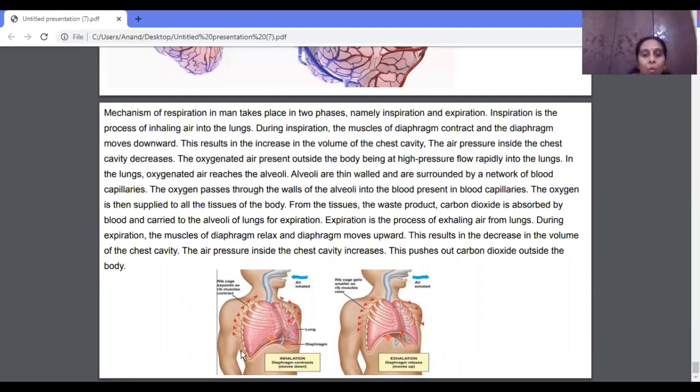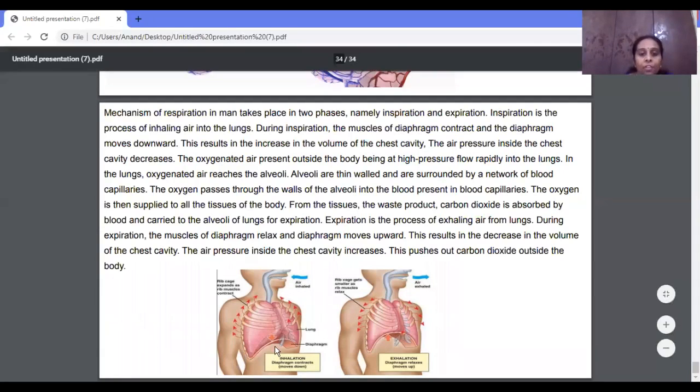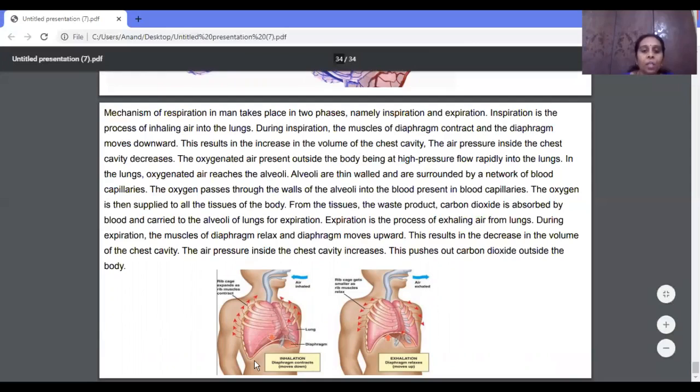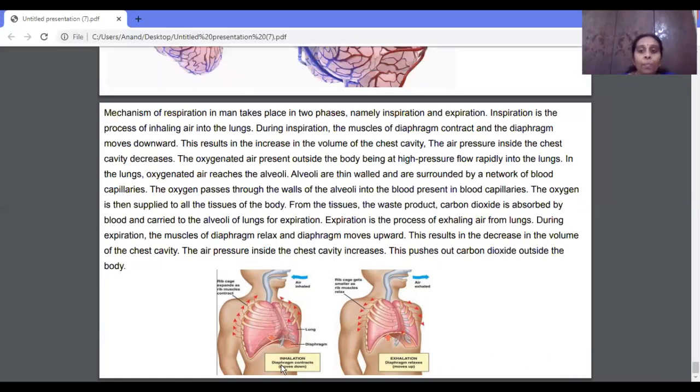During inspiration, what happens? Inspiration is nothing but inhaling. Expiration is nothing but exhaling the air, giving out carbon dioxide. During inspiration, we take in oxygen. During expiration, we give out carbon dioxide. During inspiration, the muscle of the diaphragm, you can see over here, this is the muscle of the diaphragm. The diaphragm is a layer which divides the thoracic cavity from the abdominal cavity. This diaphragm plays a very important role during respiration.